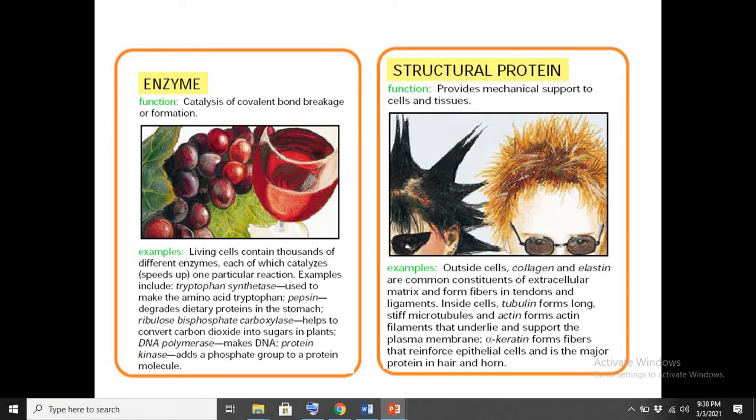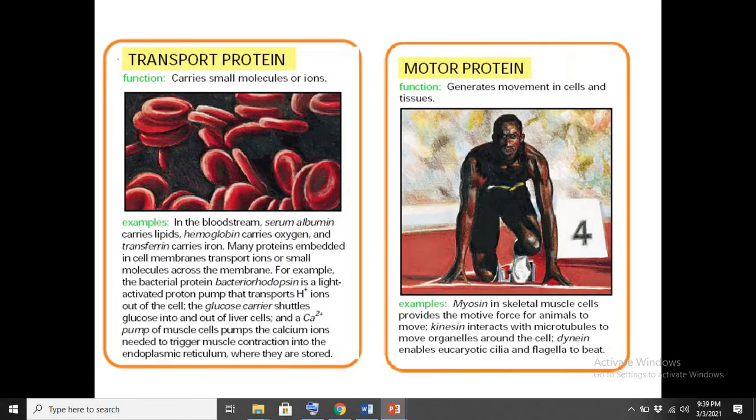For example, they provide mechanical support to the cells and tissues, and our hair and skin are made up of protein. Protein can also perform as a carrier to transport different small molecules throughout our body.